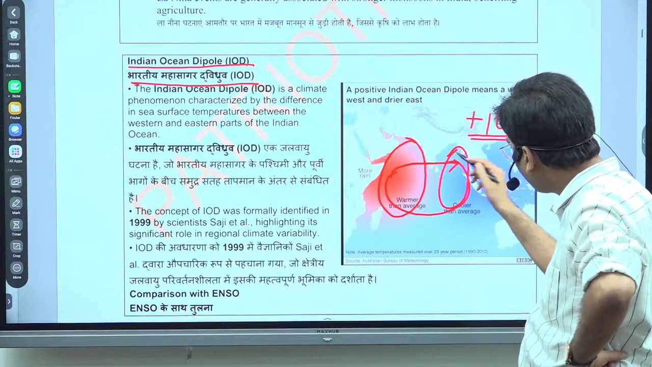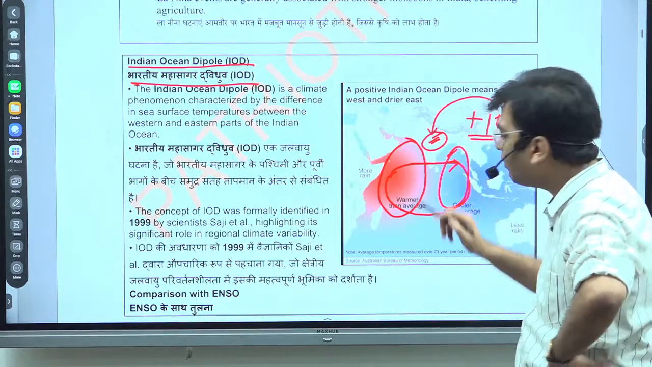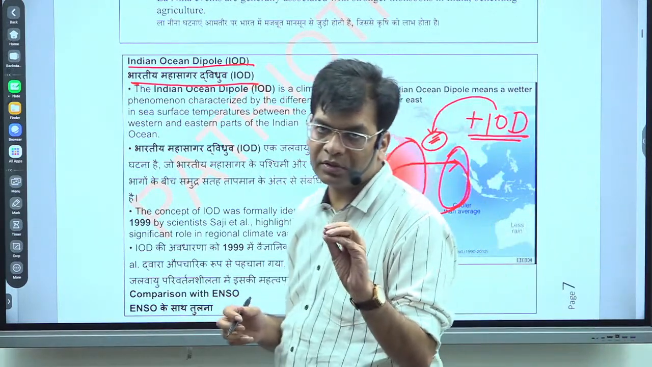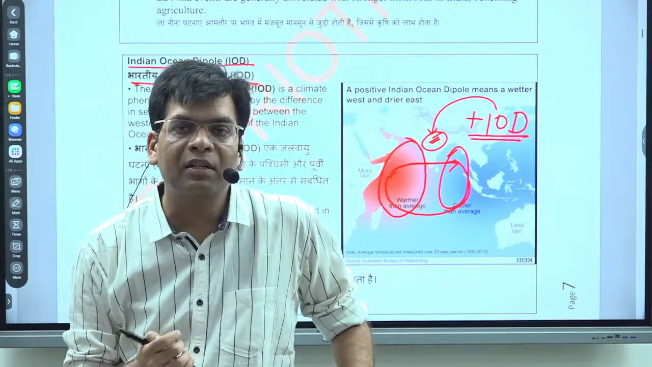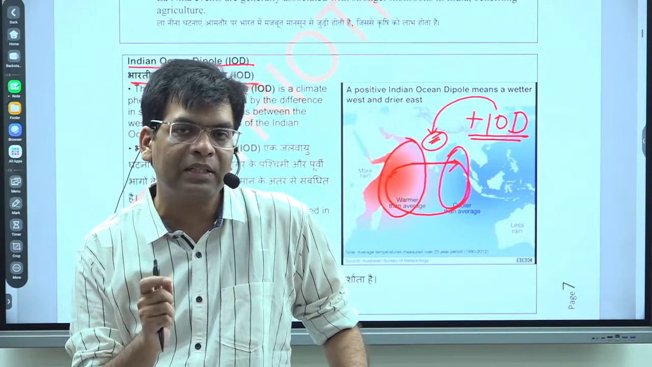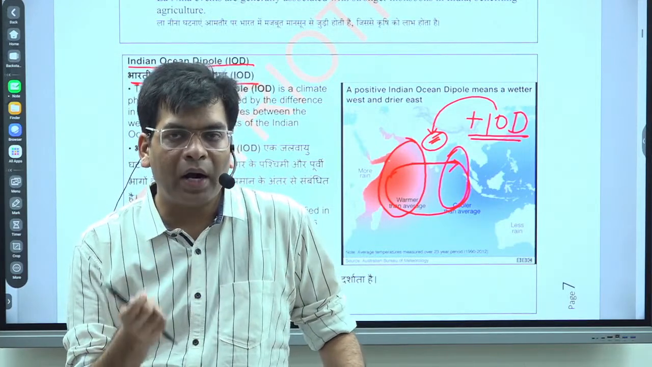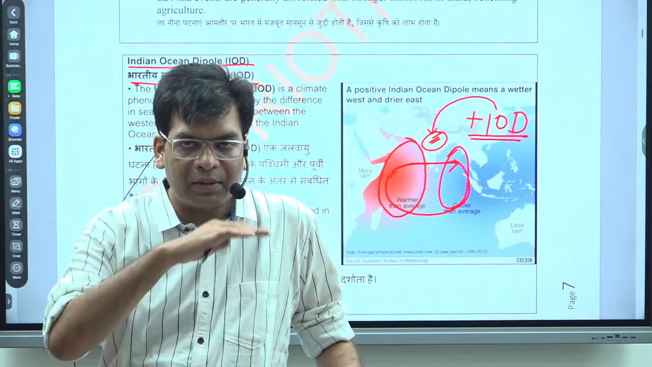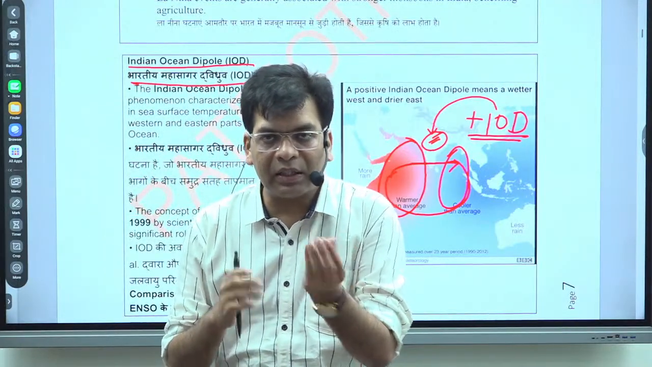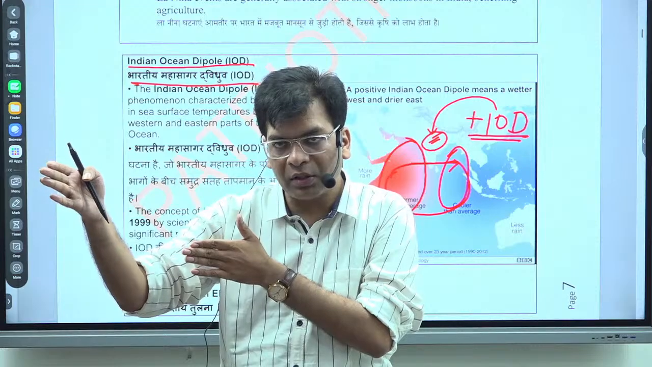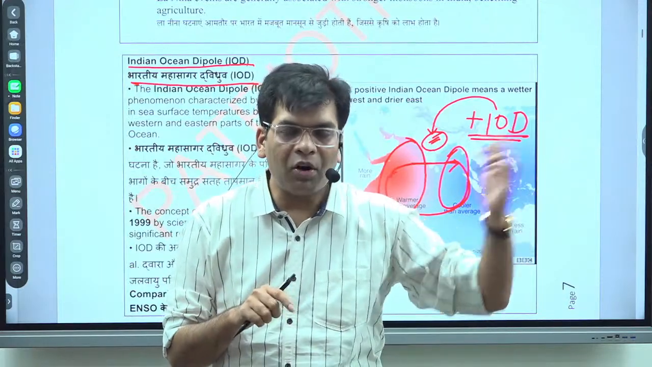Positive IOD is good for the rainfall in India. If there is a positive IOD, rainfall will be above normal. Are you getting this? Indian Ocean Dipole is the same type of phenomenon as we have seen in La Nina and El Nino. The difference is that La Nina and El Nino are created due to the water temperature and atmospheric pressure conditions in the Pacific Ocean, particularly at 2 points: the Peruvian coast, which is the western part of South America, and the Australian coast.